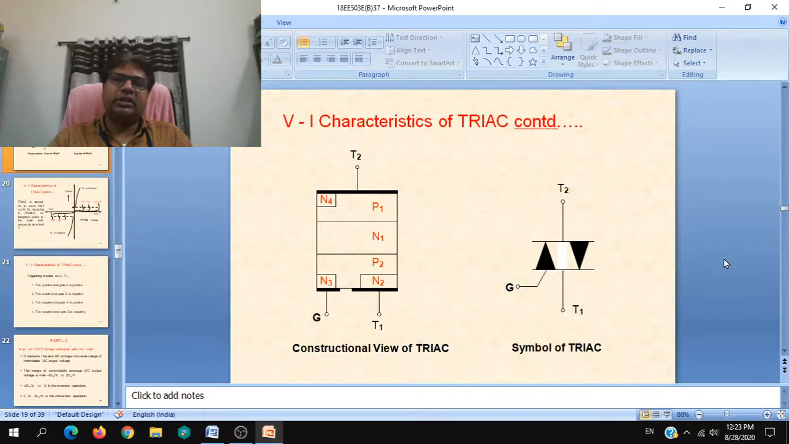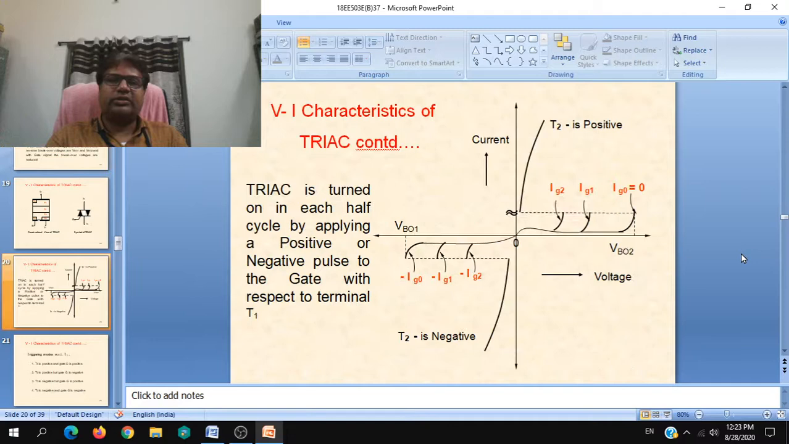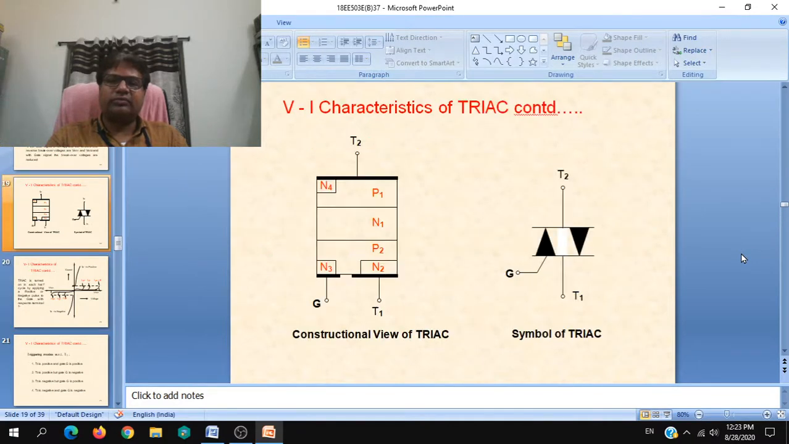And the next question is, you are asked to draw the VI characteristic of the triac and explain. Draw and explain. Again we will go through the answer. This is some explanation regarding the characteristic. This is the actual, and this is the constructional view of the triac and the symbol of the triac.